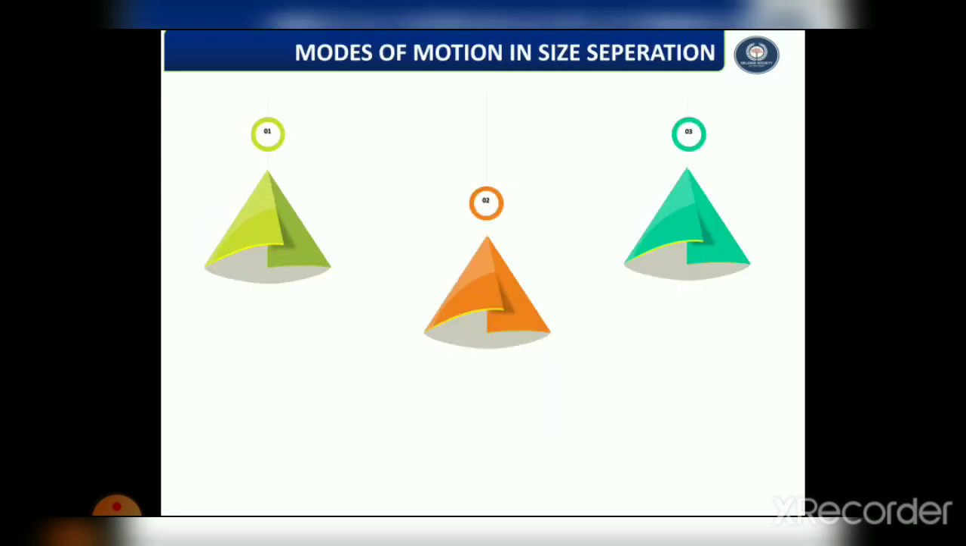Now, the most important point of this presentation is modes of motion in size separation. When we are going to separate particles according to their sizes, there are three different modes: the first one is agitation, the second one is brushing, and the third one is centrifugation. Here we will discuss each point one by one.